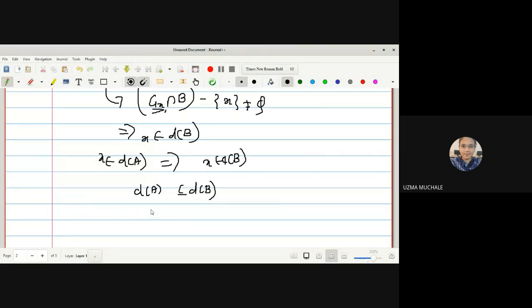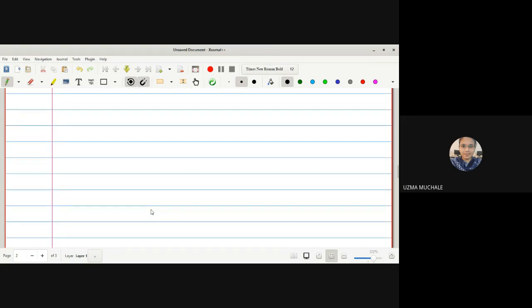Whatever I am writing, you will think that this is an easy step, but when you write it yourself without looking, it will be very confusing. In which step which property I have to use, in which step the complement property is there, in which step we have to use the definition of a limit point, and in which step I have to use the property that A is a subset of B. So try to write down all the notes on the same day whenever you attend the lectures. At least once you should write down all the notes.